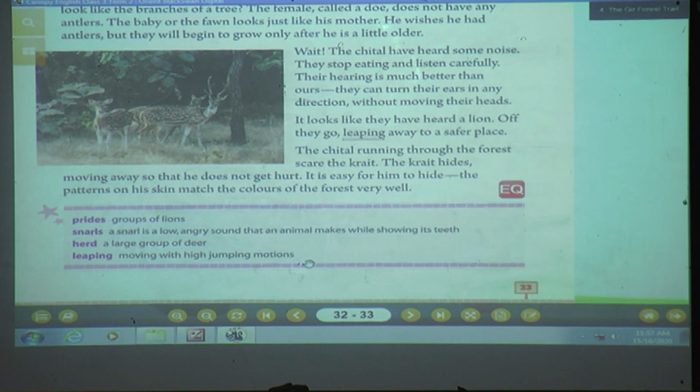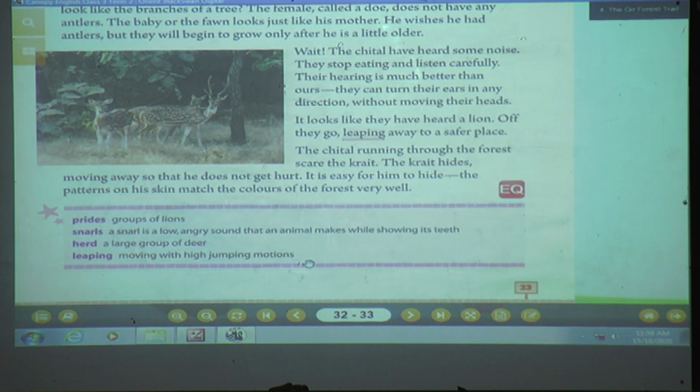Their hearing is much better than ours. What your author is telling is true. With our ears we can hear what we are telling, isn't it? But theirs is sharper than ours, without moving their head. How is it? They keep their head on one side, they have sharp big ears, isn't it? They can turn their ears here and there.